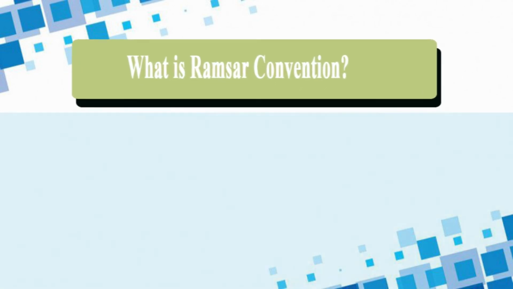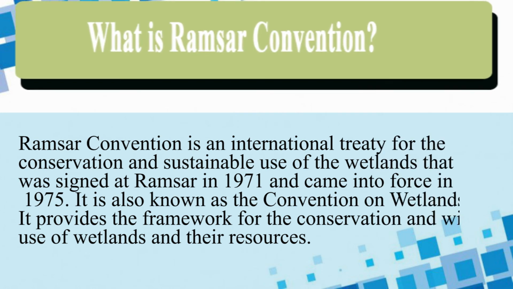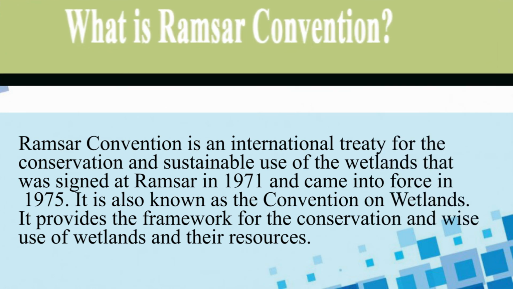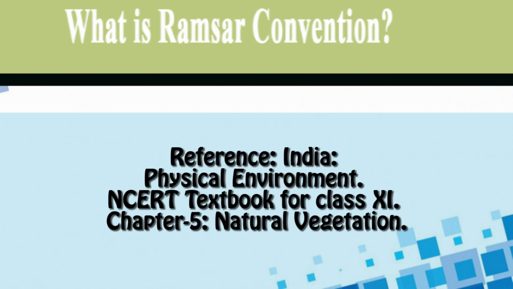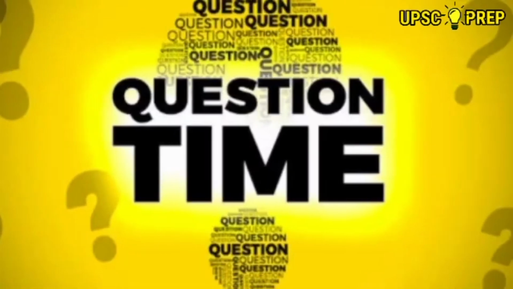Well, the Ramsar Convention is an international treaty for the conservation and sustainable use of wetlands that was signed at Ramsar in 1971 and came into force in 1975. It is also known as the Convention on Wetlands. It provides the framework for the conservation and wise use of wetlands and their resources. You can read more about it in chapter 5 of class 11th geography textbooks. Now, let's solve a related previous year prelims question from 2010.